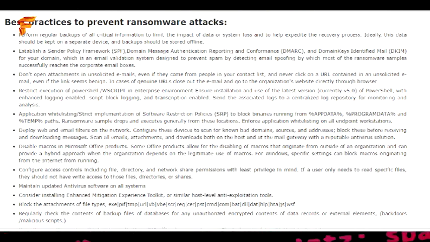Restrict execution of PowerShell or scripts in the enterprise environment. Ensure installation and use of the latest version of PowerShell, with enhanced logging enabled: script block logging and transcription enabled. Send the associated logs to a centralized log repository for monitoring and analysis, etc.